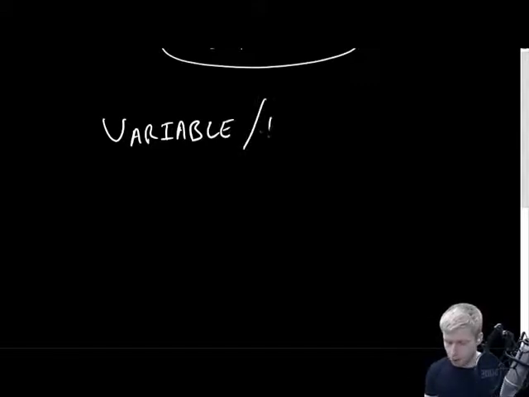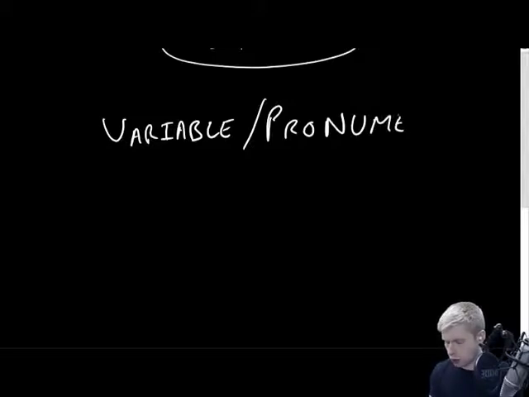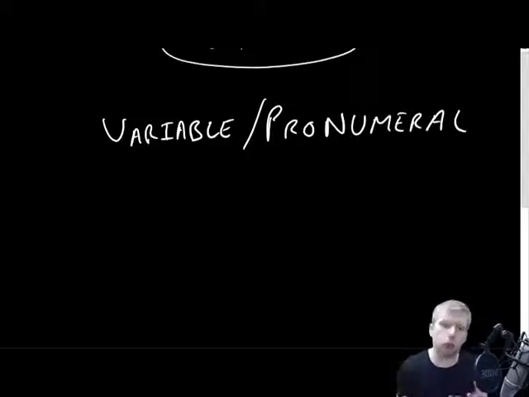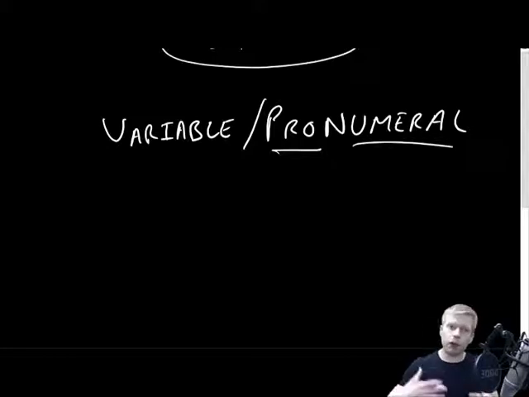And we give that letter a name. We call it either a variable, or we could also call it a pronumeral. Okay, so variable is kind of something that can change. Now clearly these values can change here, so variable is useful. Pronumeral literally means, well, pro means for and numeral means numbers. So it's like a letter representing a number.